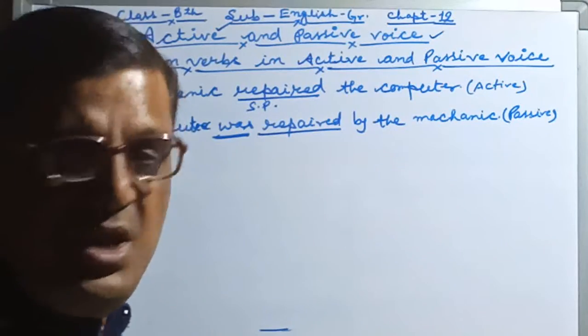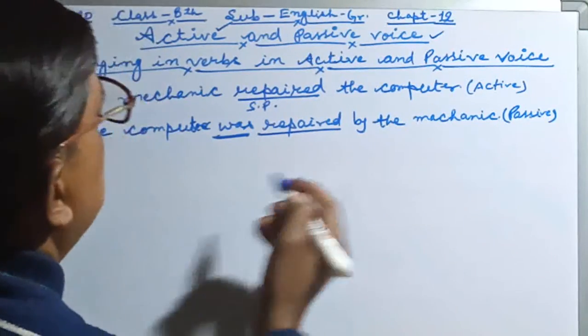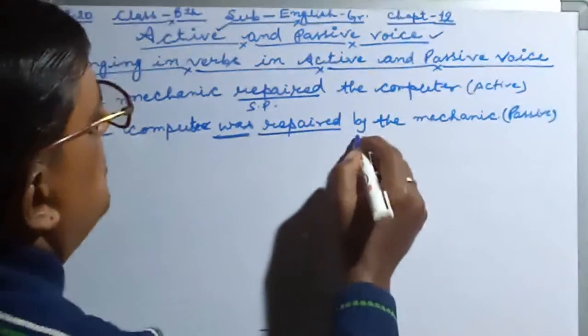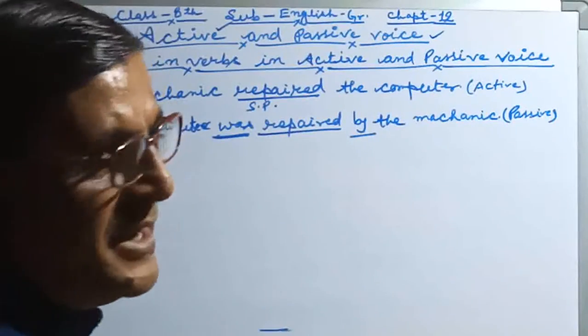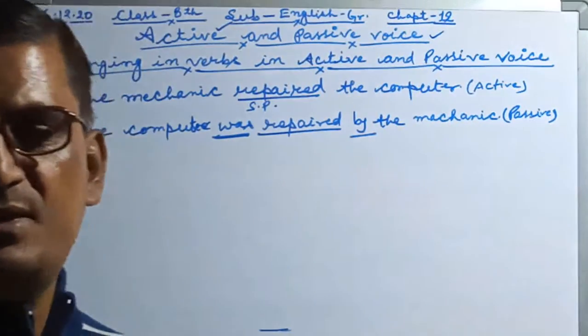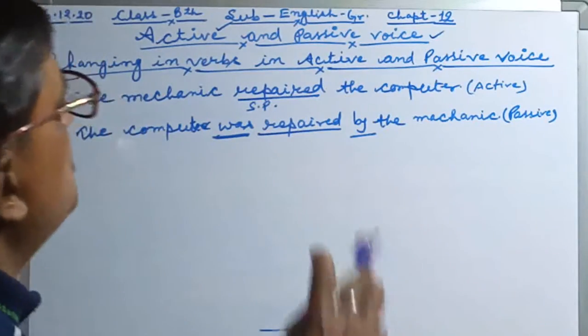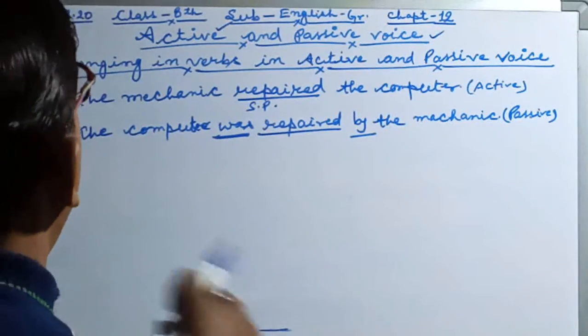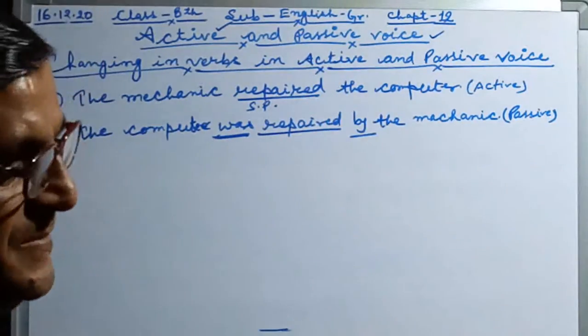In passive form, we use the preposition by to represent this sentence.